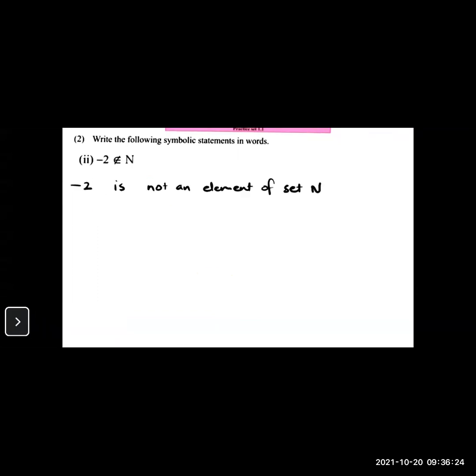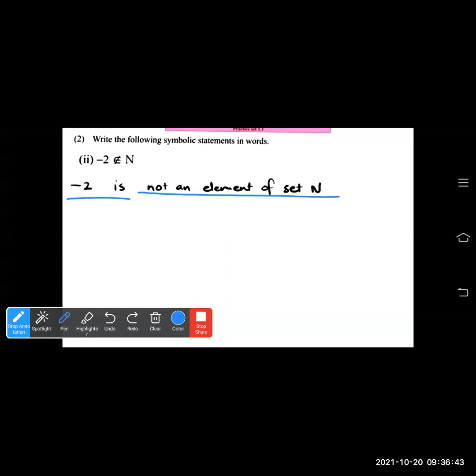The next question is -2 does not belong to N. N is your set N, or natural numbers also you can say. So how we write it is: -2 is not an element of set N. -2 is not an element of set N. This way you have to write in words.